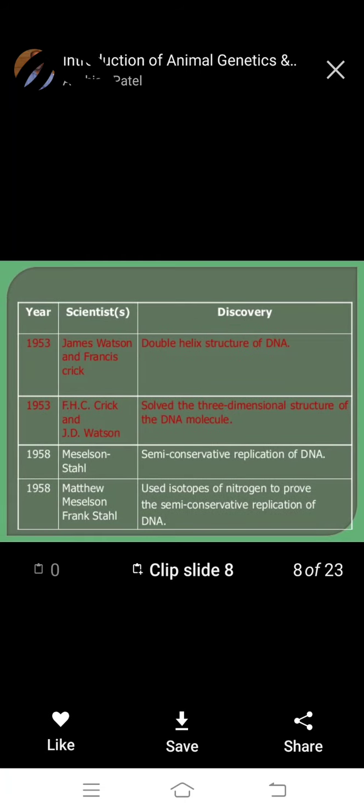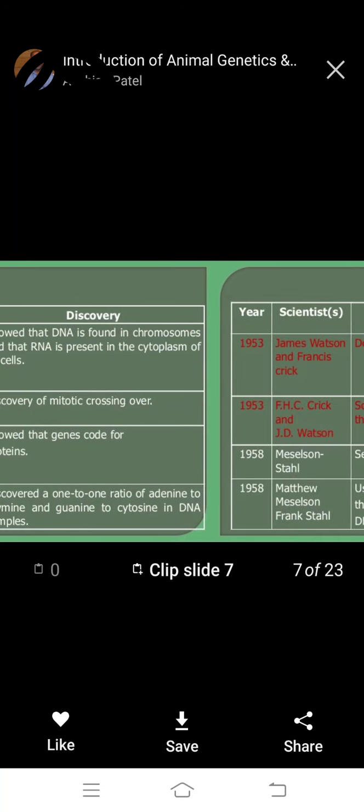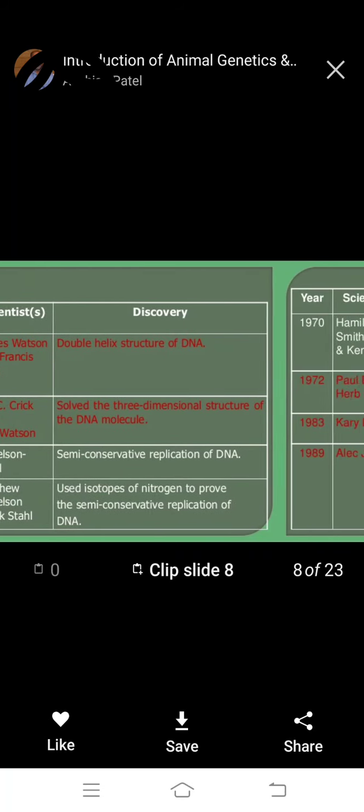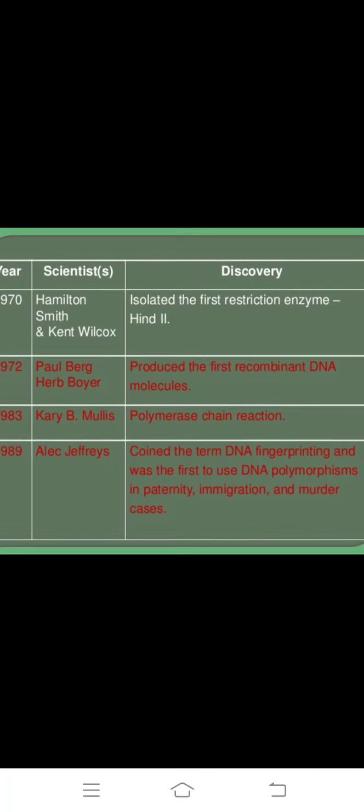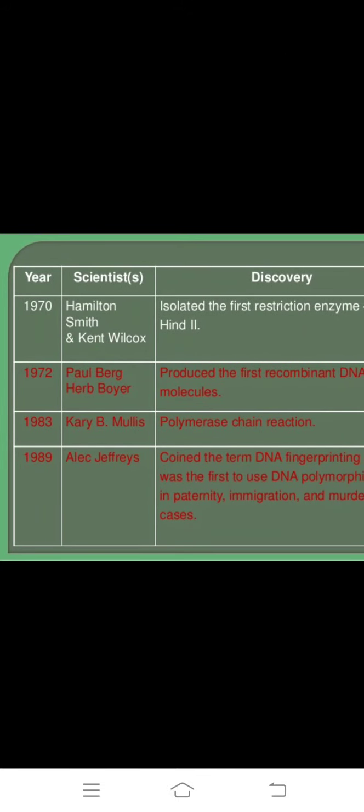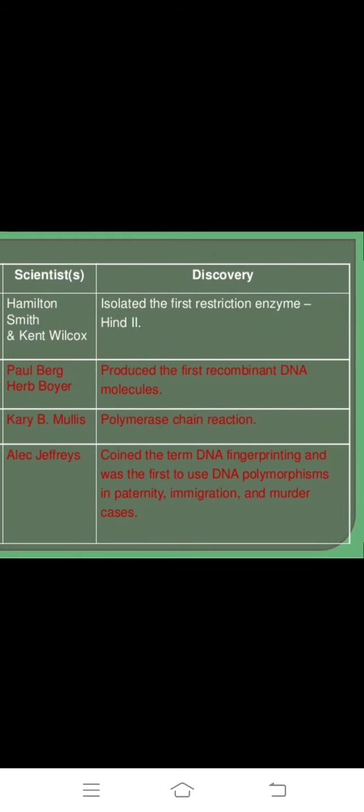In 1983, Kary B. Mullis, okay, we know it, discovered the polymerase chain reaction, PCR. Next, in year 1989, Alec Jeffreys discovered DNA fingerprinting.